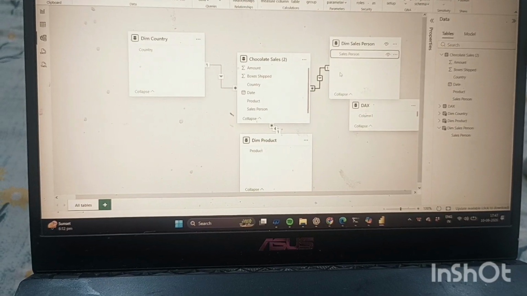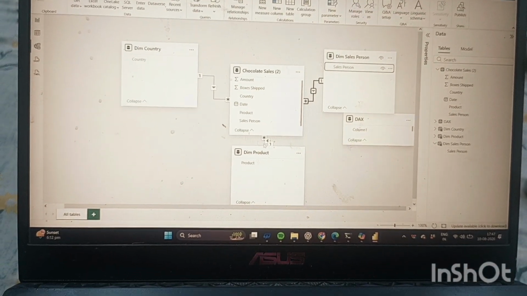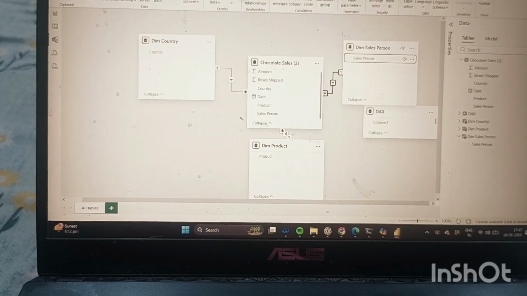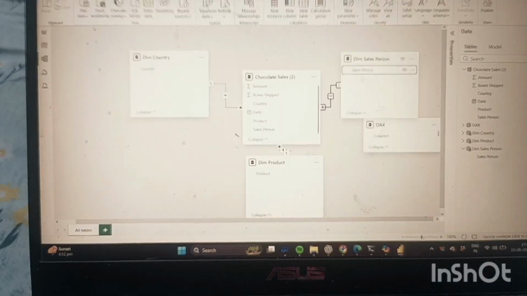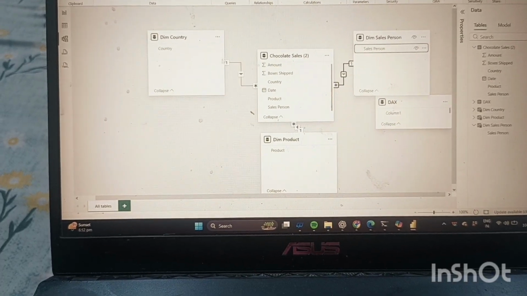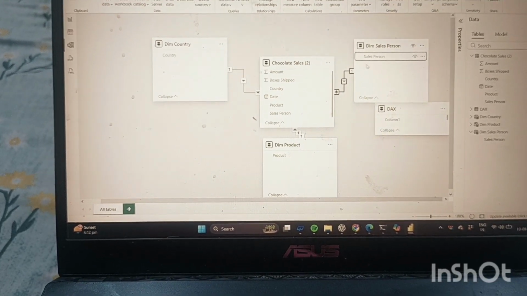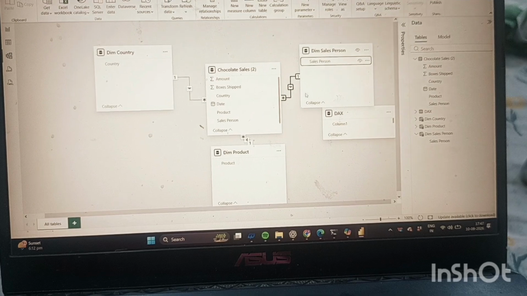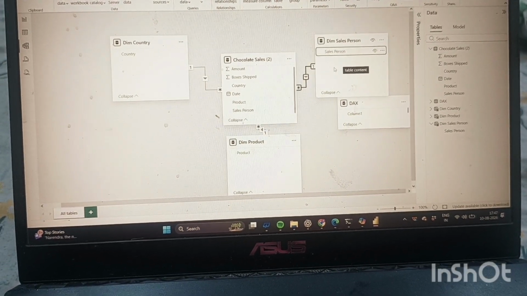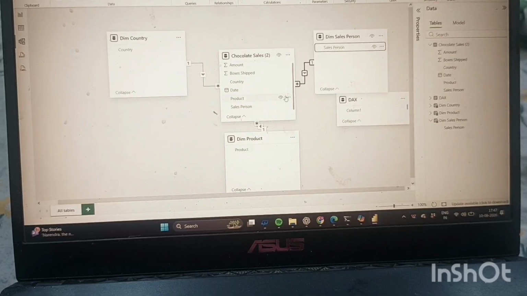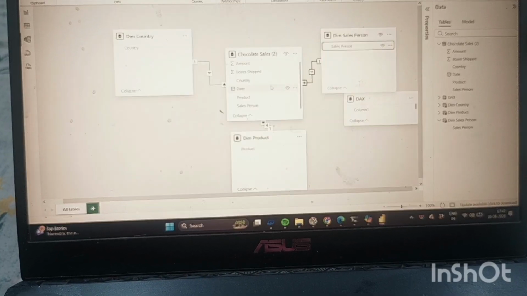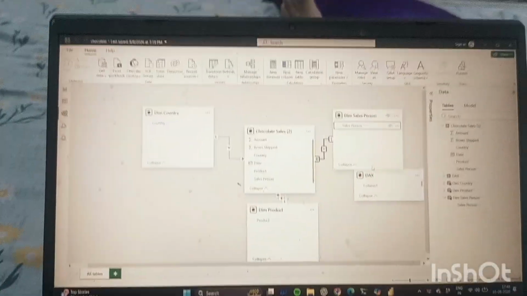For that purpose we create relations, and as it is showing here, it looks like a star. That is the reason we call it star schema. What kind of schema is this? Star schema. And what kind of relationships should we create? One to many. It has many names like one to many, dimension table, fact table, primary key, and foreign key. So one must keep this in mind.